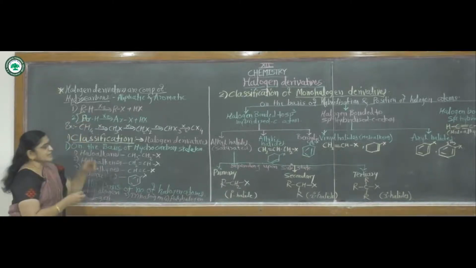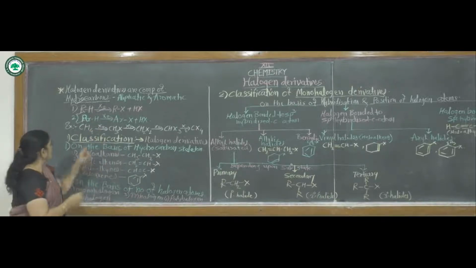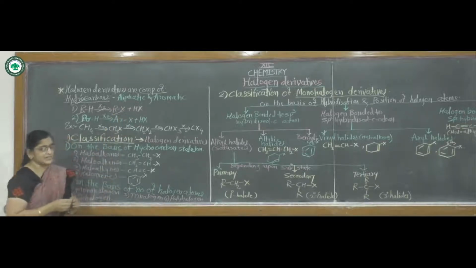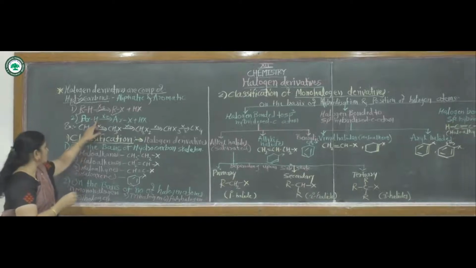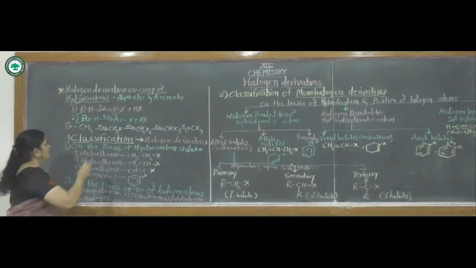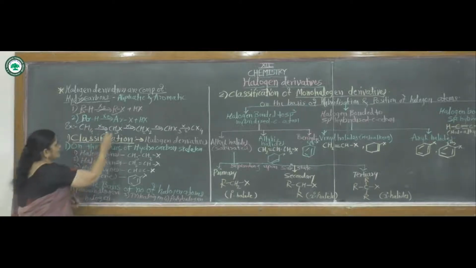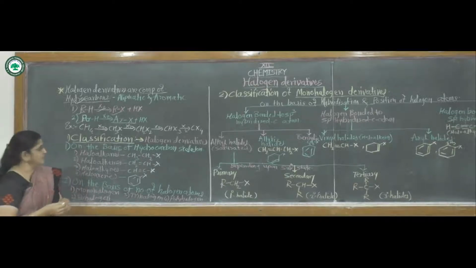If an aliphatic hydrocarbon reacts with halogen, then one of the halogen atoms replaces a hydrogen and it forms alkyl halides. Then a hydrogen atom of an aromatic hydrocarbon is replaced by one of the halogen atoms of the halogen molecule, and it forms ArX, that means aromatic halogen derivative.